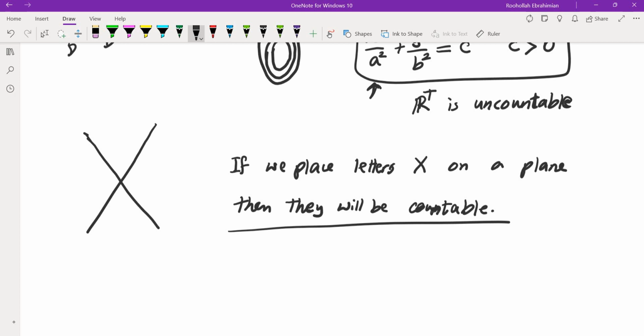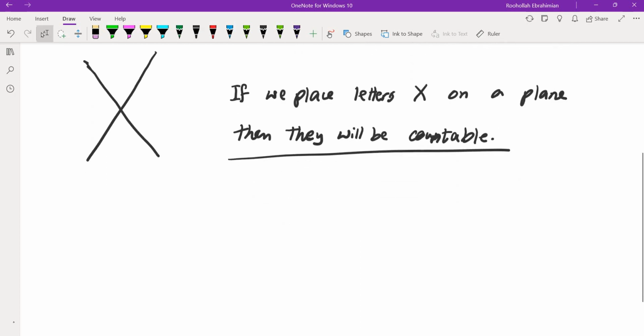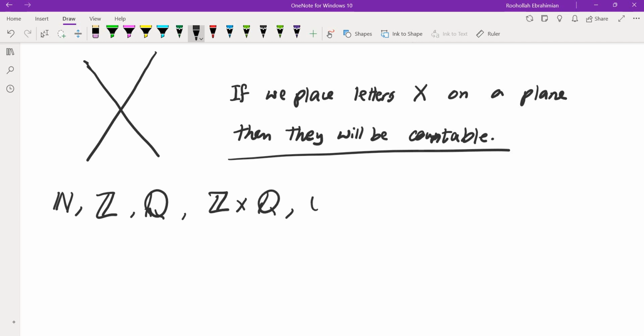So what are the countable sets that we know? Let's list the countable sets that we know. We know that the set of all positive integers is countable. The set of all integers is countable. We know the set of rationals is countable. We also know that if we take two countable sets, their Cartesian product is countable. So things like this, Q cross Q is countable, etc. These are all countable. So the strategy is for every letter of X, associate some point, such that these points are countably many and they do not overlap.